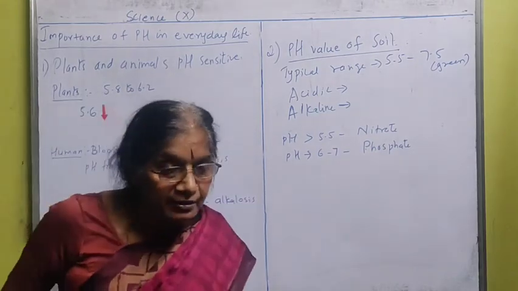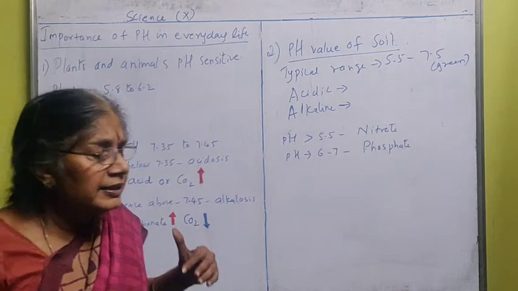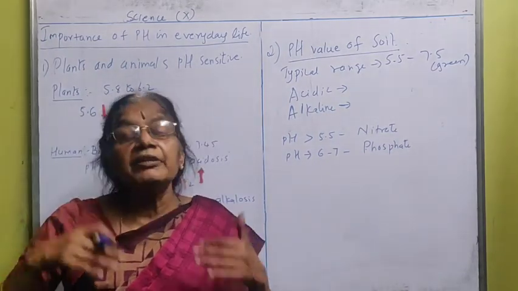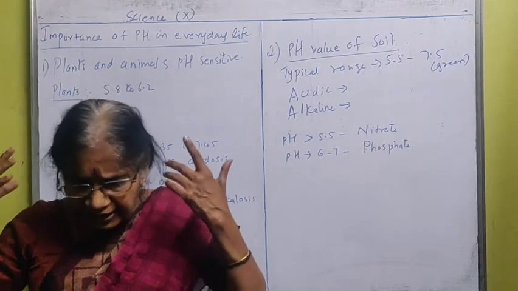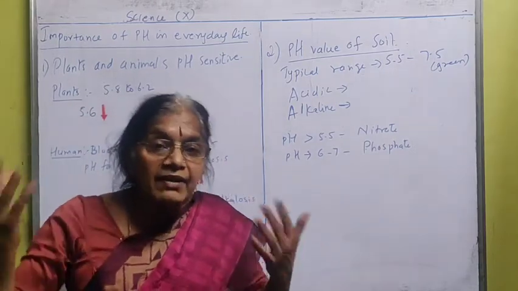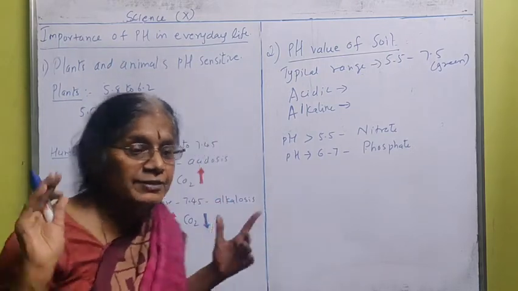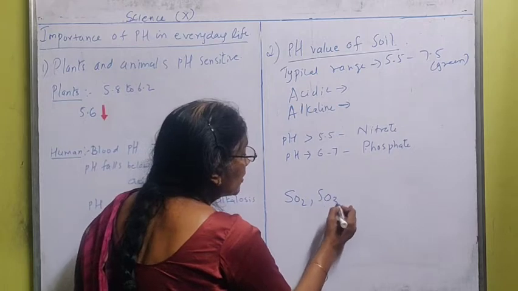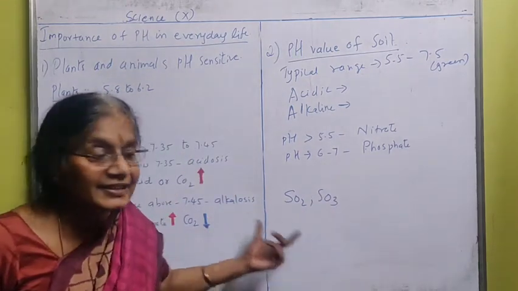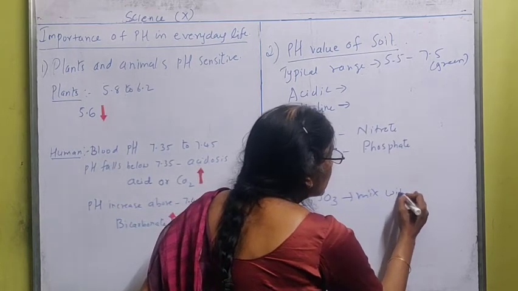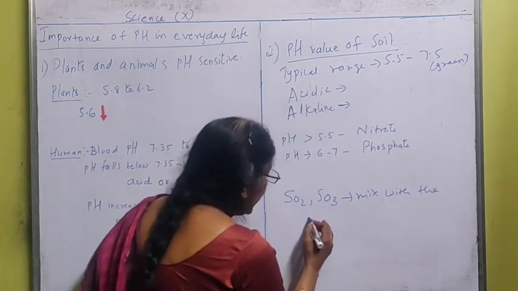For example, you know that air pollution has become more. So many factories are there, chemical fertilizer factories and textile factories. They are releasing smoke. If the smoke contains sulfur dioxide and sulfur trioxide gases, this will mix with the air.